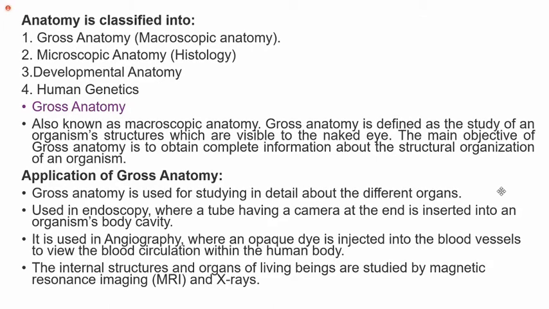So this anatomy, as we have classified, mainly gross anatomy, that is macroscopic, can be seen through naked eyes. Microscopic anatomy can be observed under the microscope, whatever the tissue of the body, which we will discuss in detail. That study under the microscope is what we used to call histology.